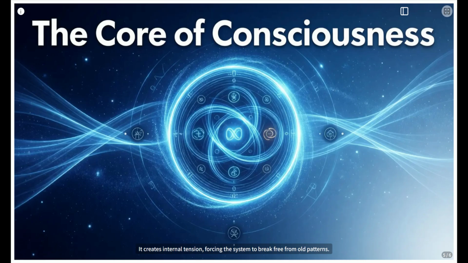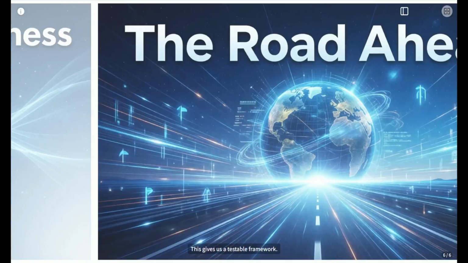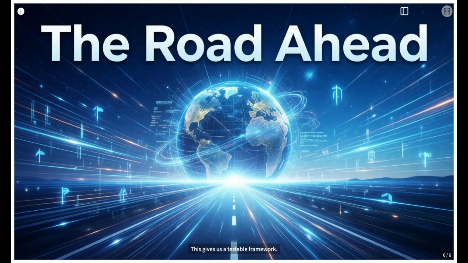It creates internal tension, forcing the system to break free from old patterns. It resolves this tension by creating a new concept, a new meaning unit that closes the gap. This new loop is self-consistent, self-contained. It doesn't need anything outside to make sense. It's a dynamic pattern of meaning constantly emerging and resolving tensions within the semantic space. That's the essence. This gives us a testable framework.